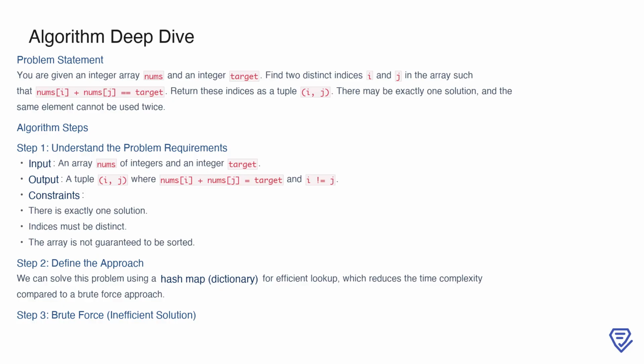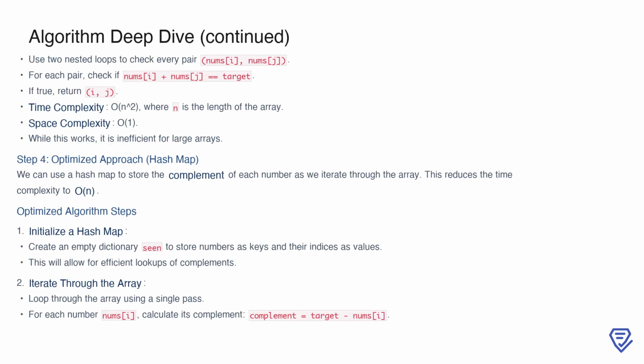Before that, let's briefly discuss the brute force solution to highlight its inefficiencies and understand why optimization is needed. The brute force approach involves using two nested loops to check every possible pair of elements in the array. For each pair, we calculate their sum and compare it to the target. If the sum matches the target, we return the indices of those two numbers.